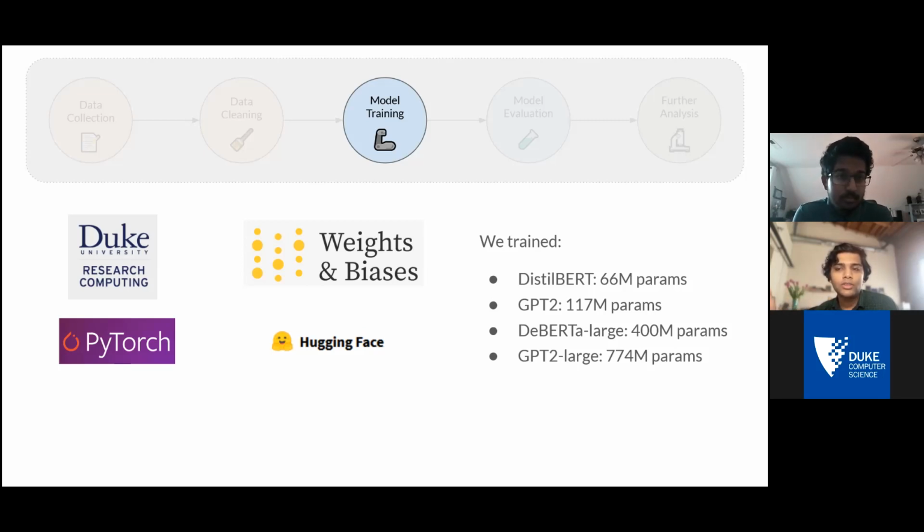Using all of these tools, so far we've trained 4 different model architectures. All of these architectures are created by large companies. These are very large scale pre-trained models, and we're fine-tuning them for our specific task of classifying vaccine misinformation. And so we went from DistilBERT, which is a model by Google, all the way to GPT-2 Large, a model by OpenAI. And there's an order of magnitude difference in the number of parameters of these models. So we've scaled our pipeline to be able to train, going all the way from smaller models to very large models.